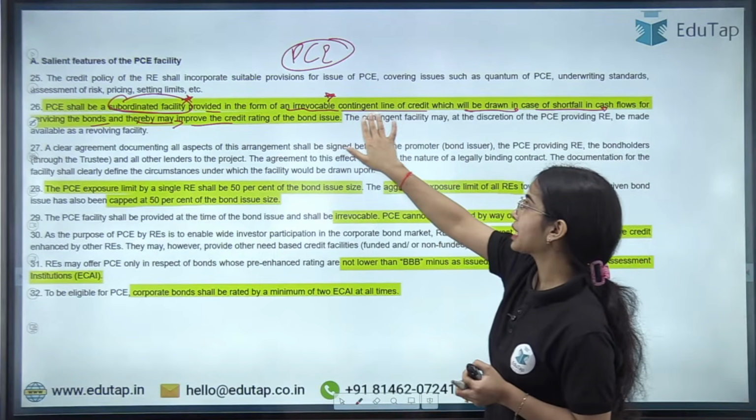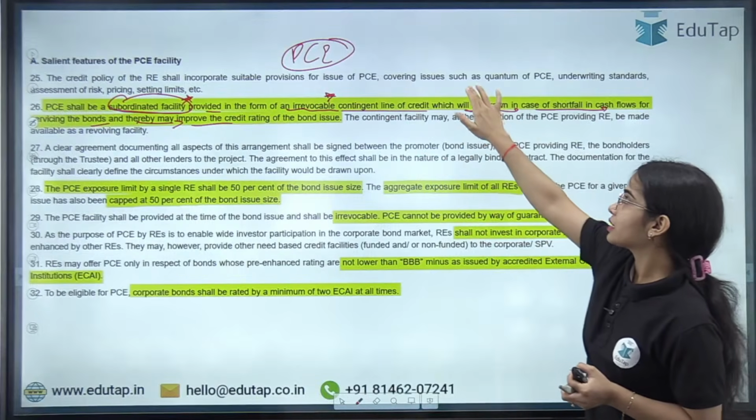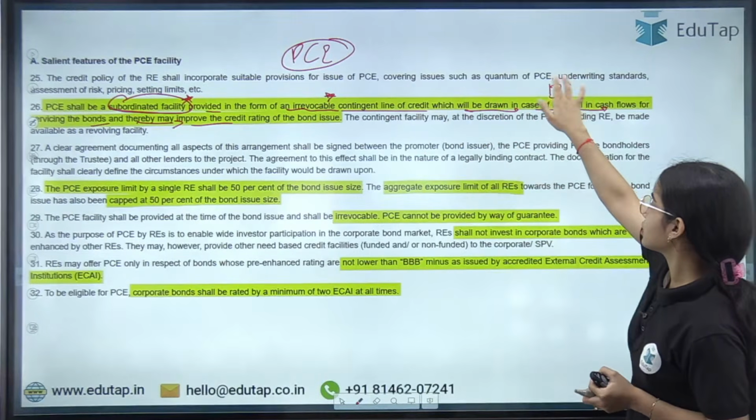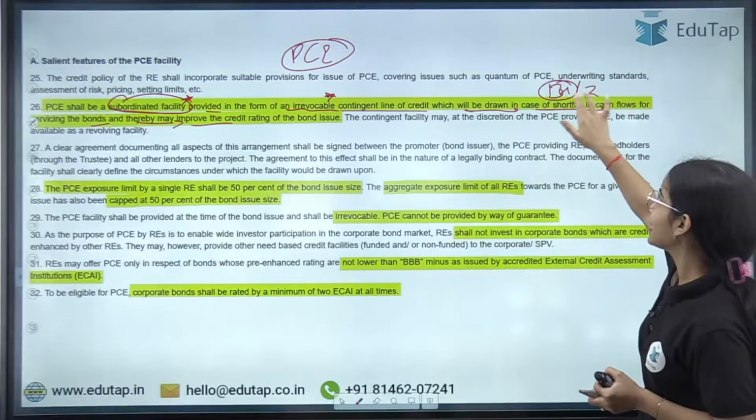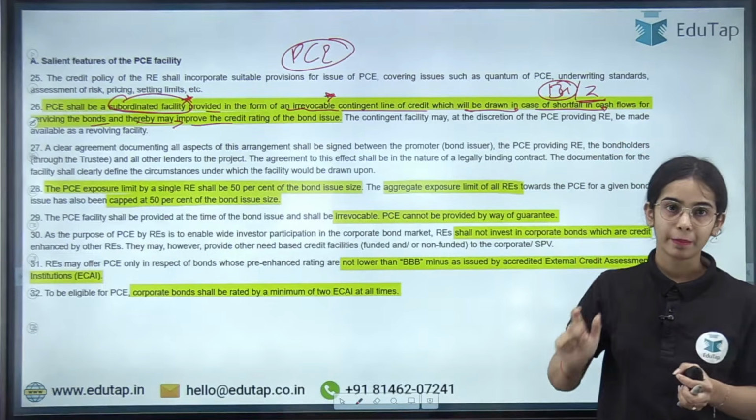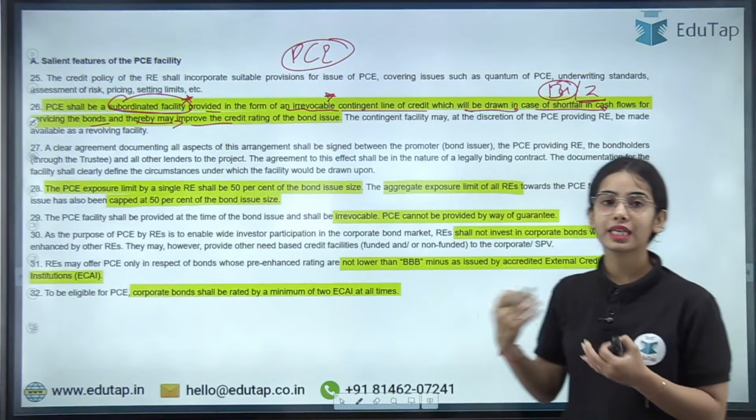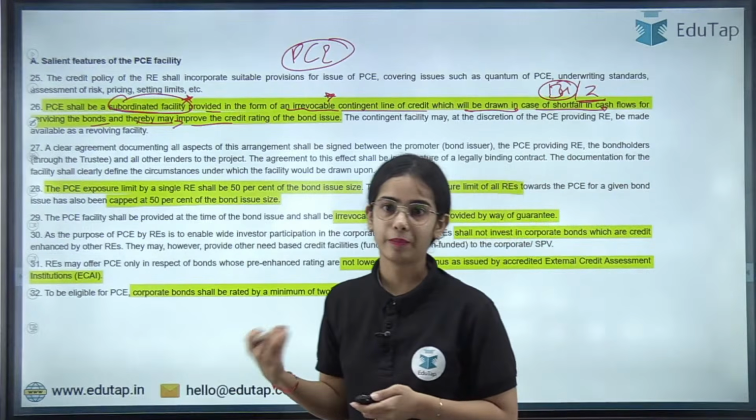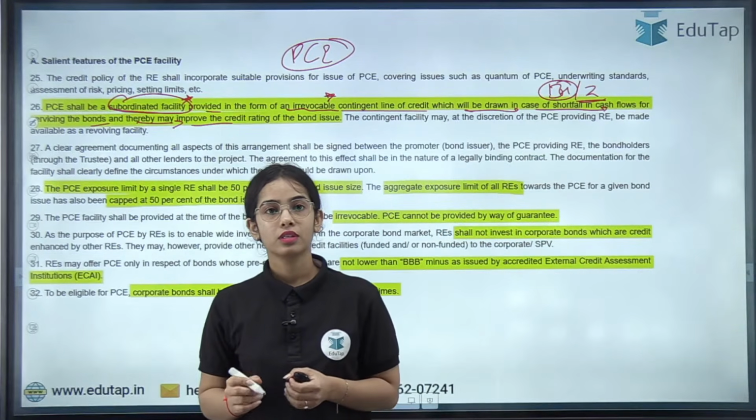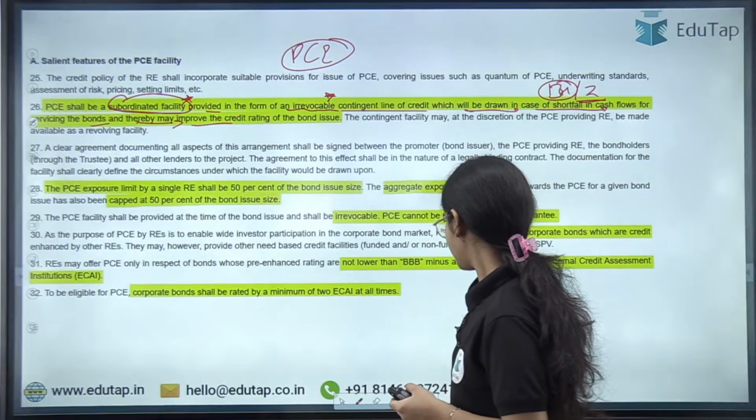So this is an irrevocable contingent line of credit, so that the bond holders or the investors get the money on a timely basis, when there is any problem coming up in the entity. Any confusion here?